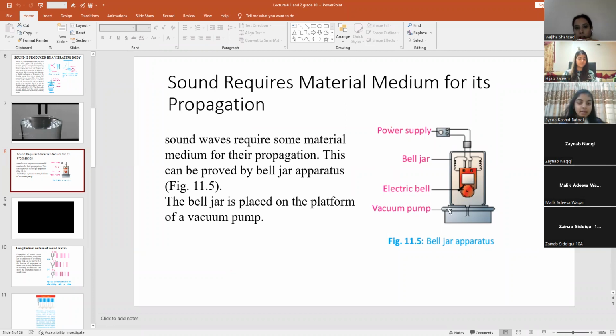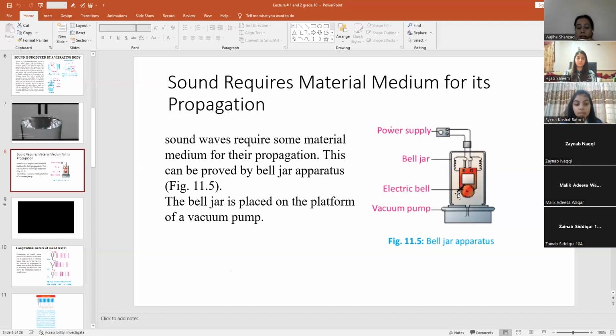A medium can be solid, it can be liquid, or it can be a gas. We have learned three mediums, right? So sound requires a material medium for its propagation. In this lecture, we will see how sound travels, and that it needs some medium for its propagation. Propagation means traveling. So if there is no medium at all, sound cannot propagate, sound cannot travel. So a medium is necessary for sound to propagate, right?